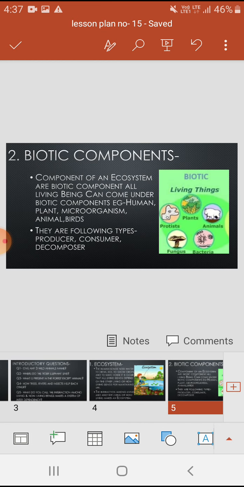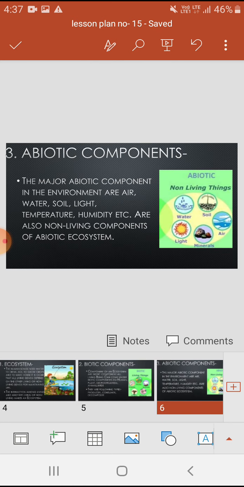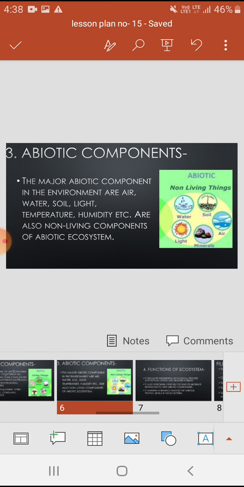Biotic component. Components of an ecosystem are biotic components. All the living beings come under biotic components. Example: human, plant, microorganism, animal, birds. There are following types: producer, consumer, decomposer. Abiotic components. The major abiotic components in the environment are air, water, soil, light, temperature, humidity, etc. are also non-living components of abiotic system.